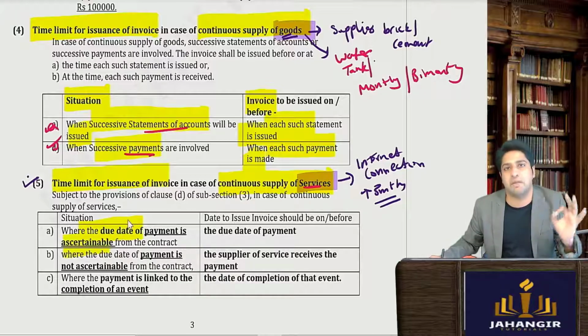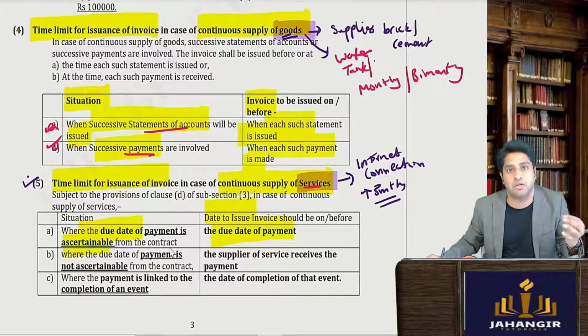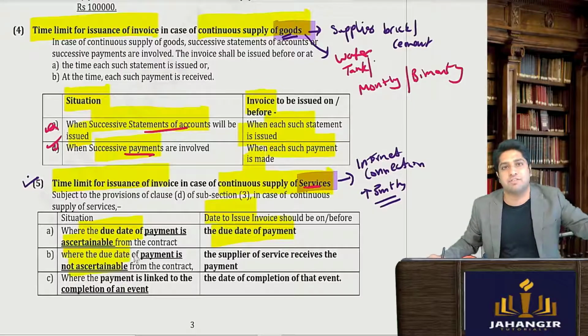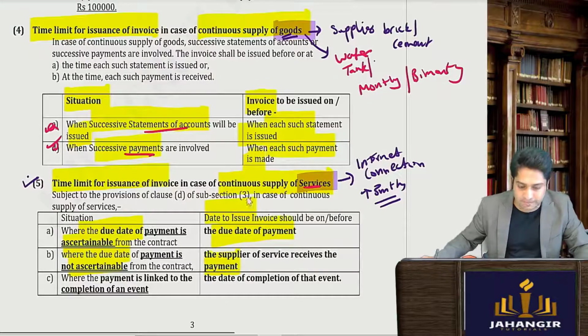So if the due date of payment is given, which is generally the case, the last day to issue the invoice is the due date. But if the payment due date is not given, where the due date is not ascertainable, you don't have a specific due date in the contract, then it is when the supplier receives the payment. So if the due date is there, then we take the due date, or we go by when the payment is